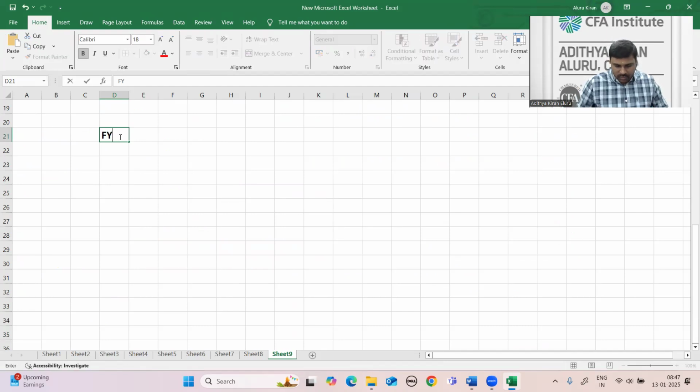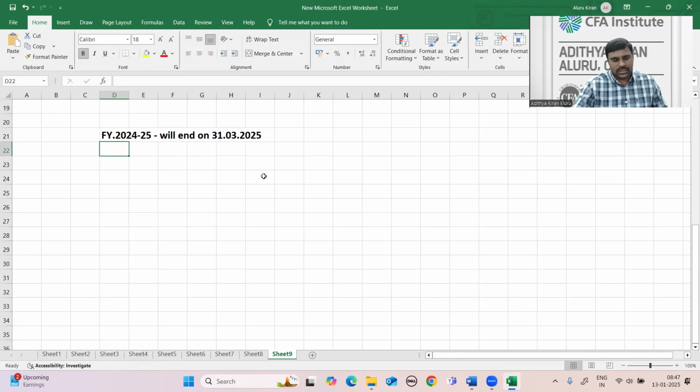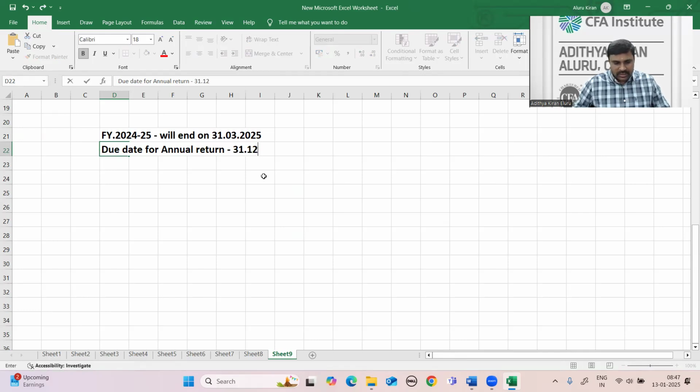Say financial year 24-25. Financial year 24-25 will end on 31st March 2025. Okay, right. Due date for annual return is 31st December 2025. Then the due date for issue of notice under section 74A is 42 months. 42 months means 3.5 years.